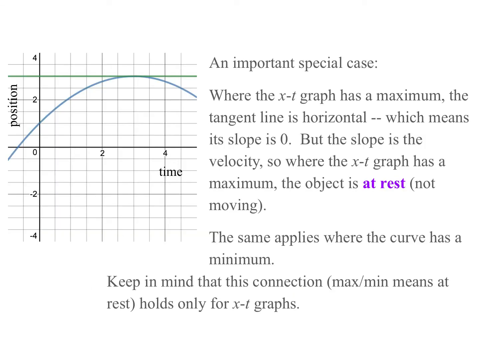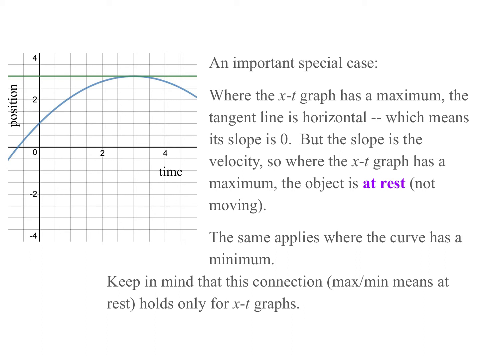A really important special case. When the x-t graph has a maximum, the tangent line will be horizontal. That means its slope is 0. But remember, the slope is the velocity on a position-time graph. So where the x-t graph has a maximum, the object is at rest, not moving, has a velocity of 0. The same will apply where the curve has a minimum. Either of these together are called the extremums.